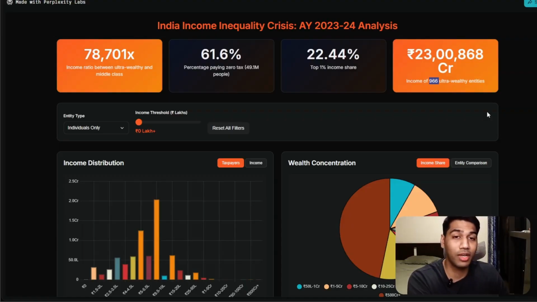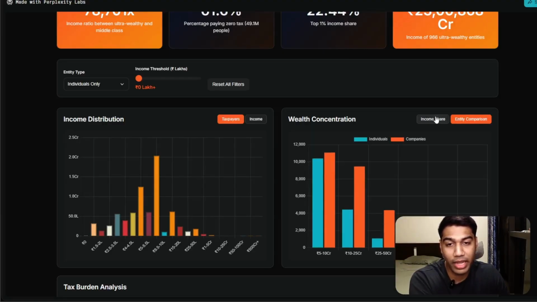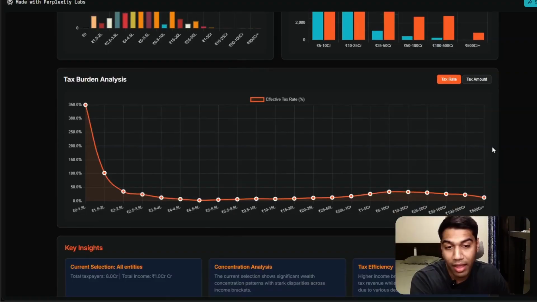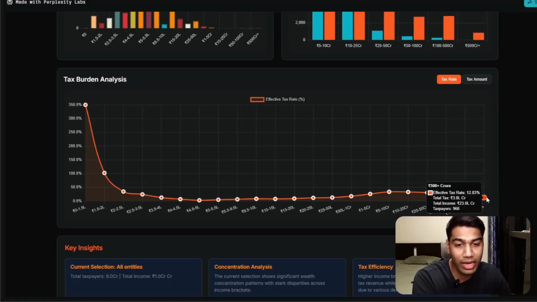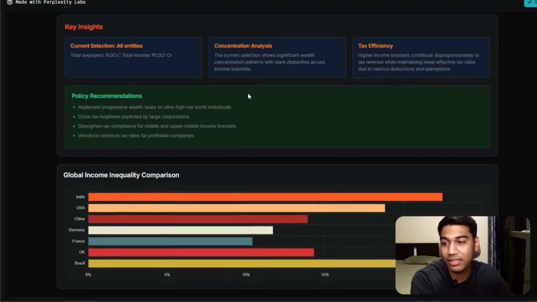So there are like 1,000 companies which own so much more, right? Again, you can see income share and buy options, and this was all created in one shot. So you can see the tax amount, you can see the tax rate. The point is, the more you earn, technically the tax rate keeps going down. So total tax is 3 lakh crore, total income tax payers and everything else. And then you have some analysis here and everything else.